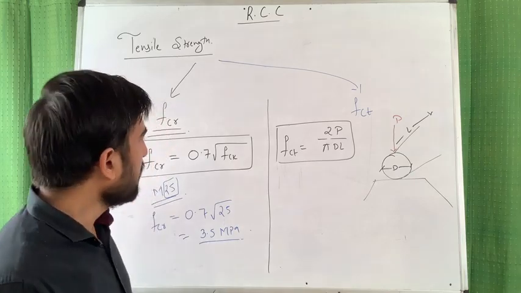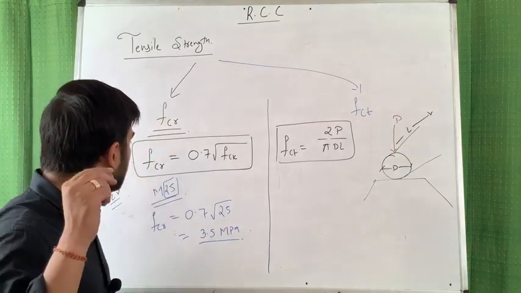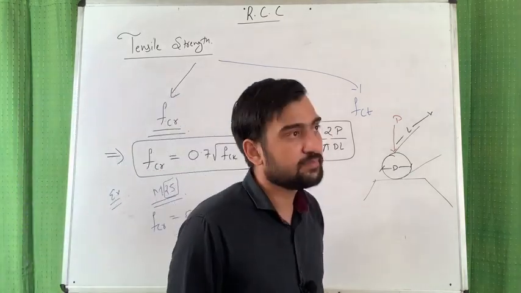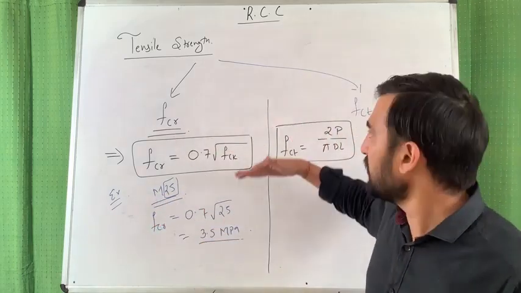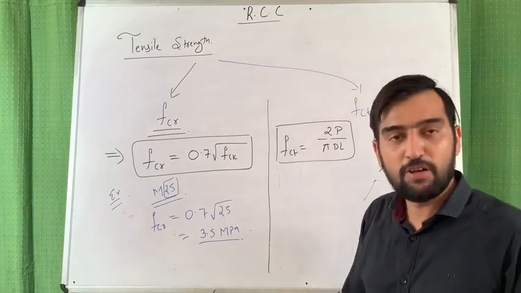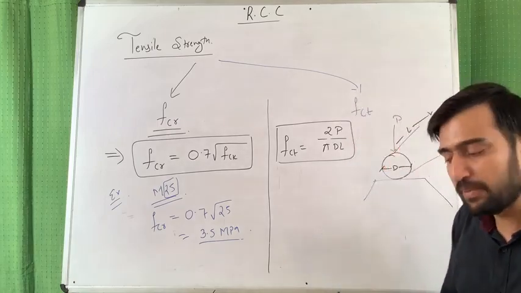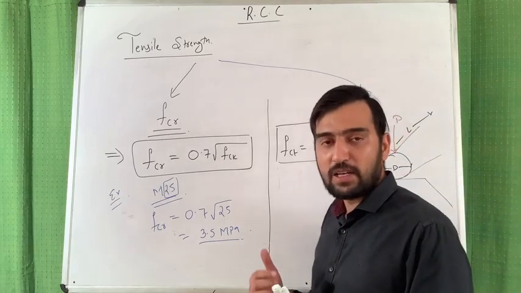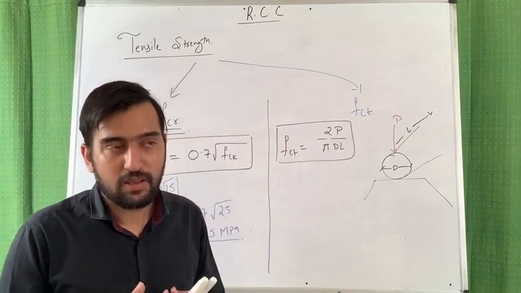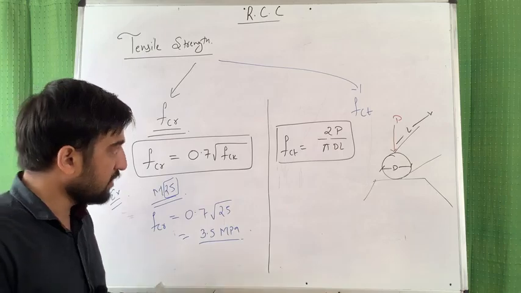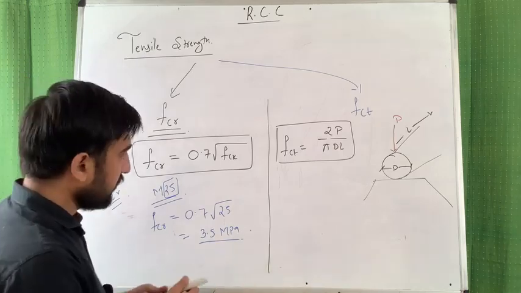Is it clear, friends? Can you think why the bending strength is on the higher side and the tensile strength is on the lower side? Do you have a logic behind it? Why is it happening? Why is direct tension more critical than the indirect tension? See what is happening here. Just see here, it is a very good concept.